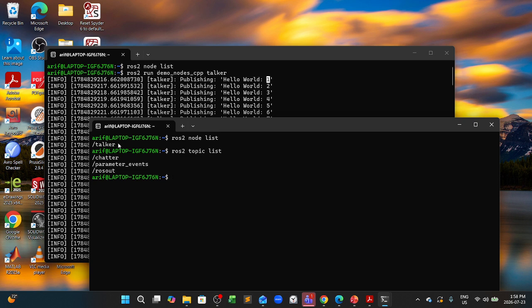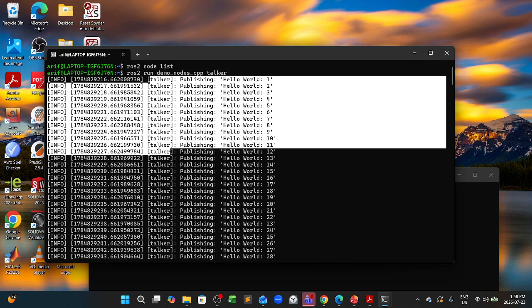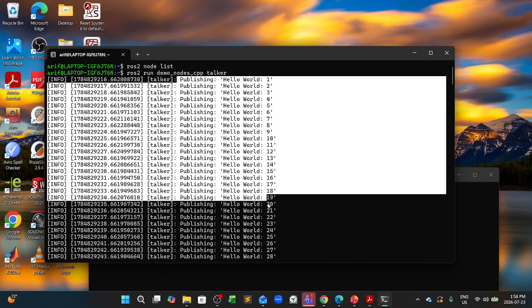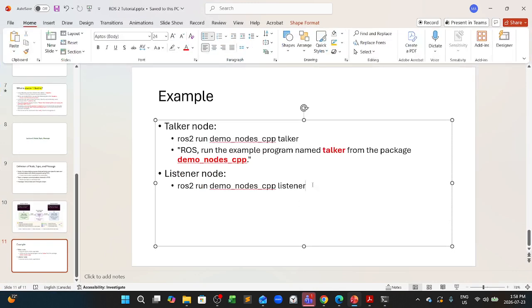The first one is talker, and from the other terminal we have this talker node publishing all these messages, and we can then execute this line.